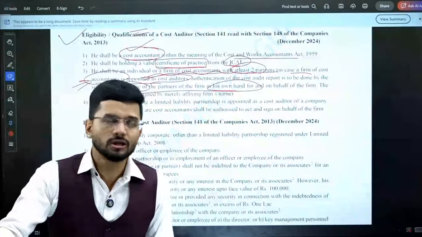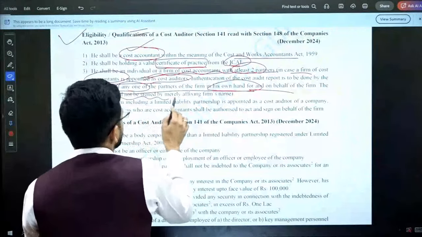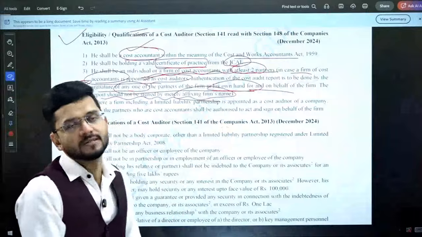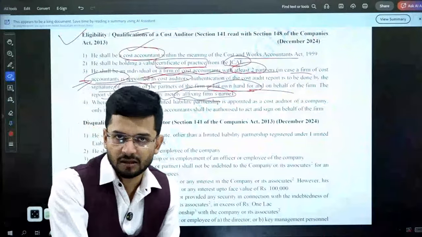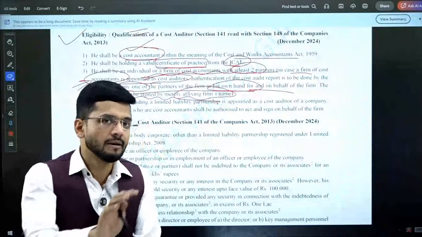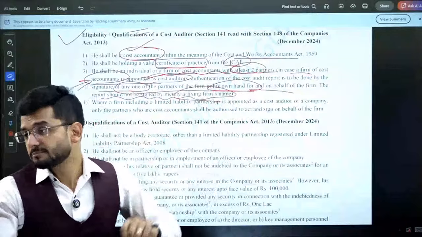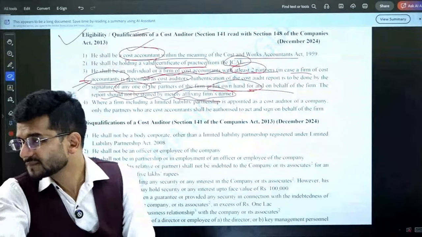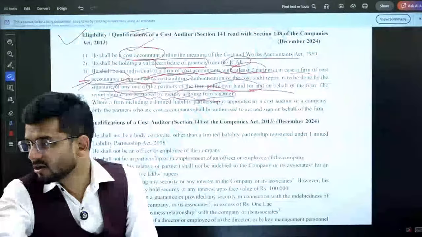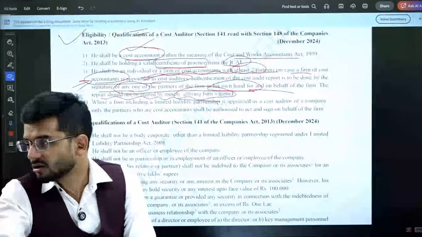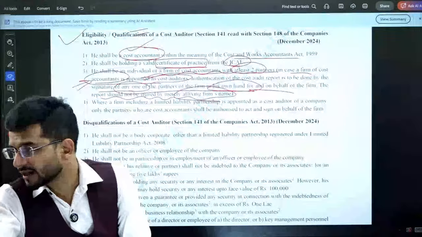At least one of the partners should sign the cost audit report in his own hand on behalf of the firm. The report should not be signed merely by affixing the firm's name, merely by stating that ABC and Associates is the auditor for this company. Merely by saying this, it is not enough. They should mention their name. Signing in the name of the firm is not correct.